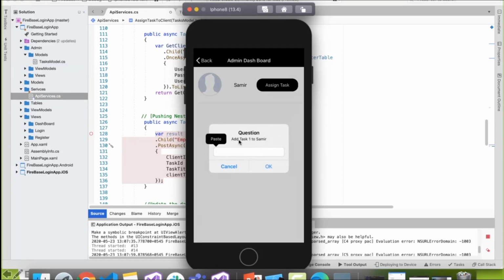I'm going to assign Samir 2 tasks a day. So add task 1 to Samir means what is the task name for that Samir? During the time of morning I'm going to assign Samir 2 tasks, and what is the name of those tasks? Let us suppose go to office, then open the doors. That's simple, really 2 tasks.